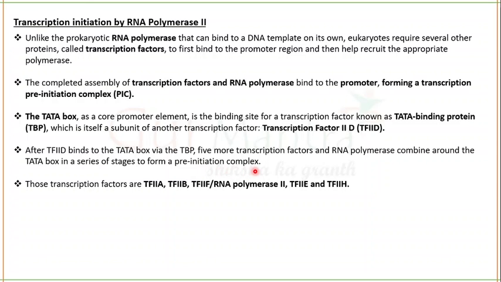So during the formation of the pre-initiation complex, very first transcription factor 2D will bind to the promoter with the help of TATA binding protein. Then it will recruit other transcription factors and RNA polymerase on the promoter, and hence there will be the formation of the pre-initiation complex. Those other 5 transcription factors are transcription factor A, B, F, which will recruit RNA polymerase 2, transcription factor E, and transcription factor H.